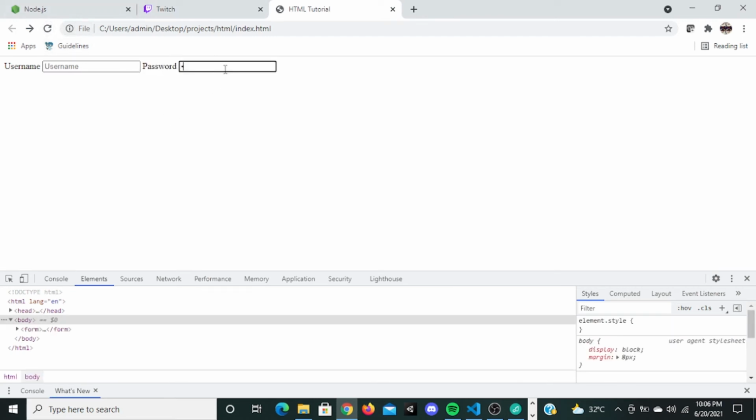Now when I type something in this, it's going to be hidden. Okay, it's not going to be displayed. Okay, it's going to be hidden. So this is the type password.